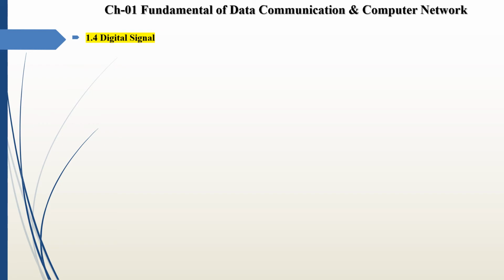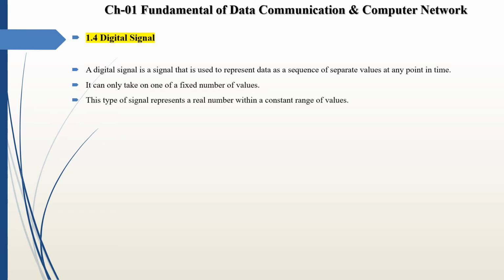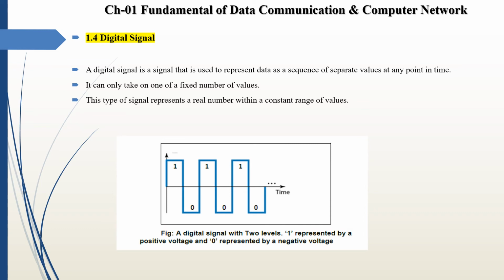Next we see the digital signal. A digital signal is signal that is used to represent the data as a sequence of separated value at any point in time. So this is the simple definition of digital signal. It can only take on one of a fixed number of values. This type of signal represents a real number within constant range of the value, and the simple example of digital signal is displayed like this. A digital signal with two level, one represented by positive voltage and 0 represented by negative voltage. So this is about digital signal.